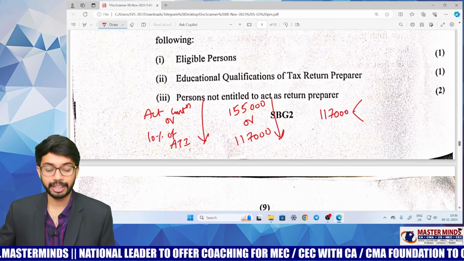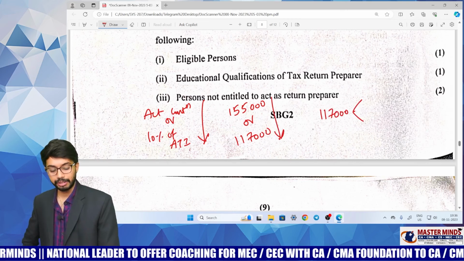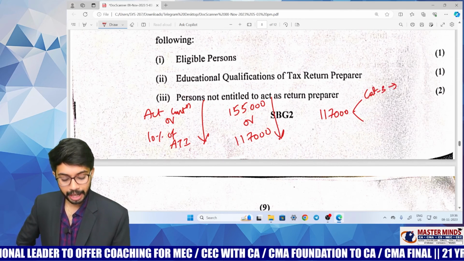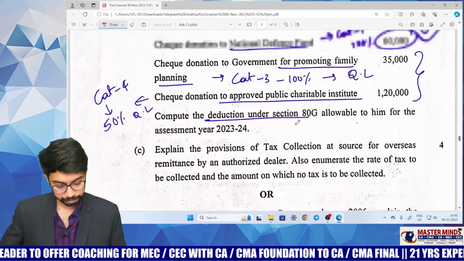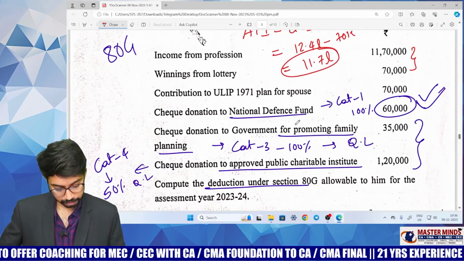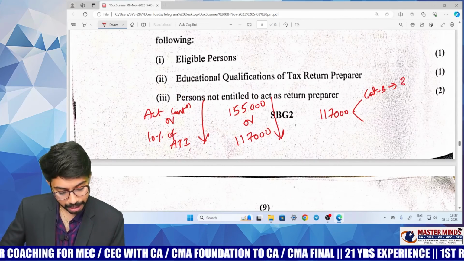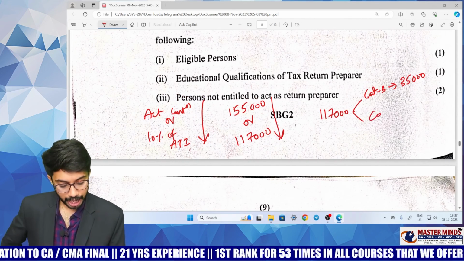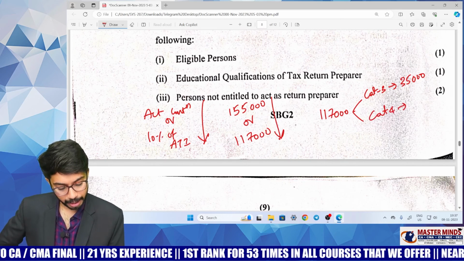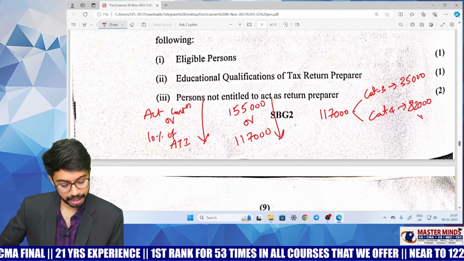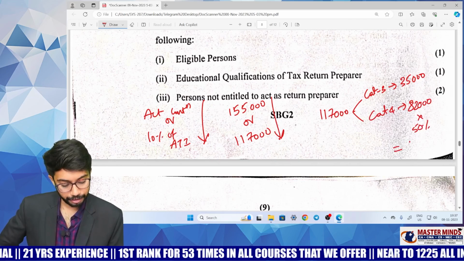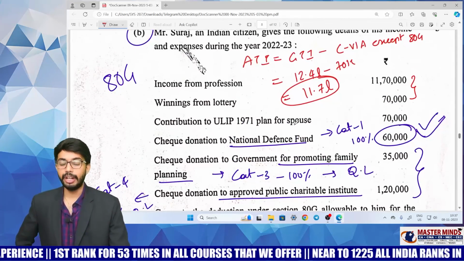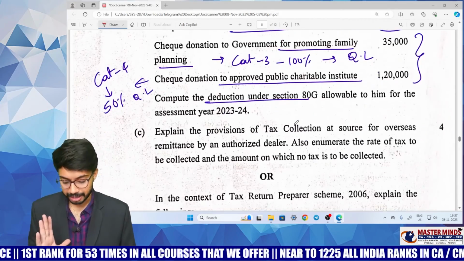Out of 1,17,000, first priority should be given to category 3 and balance amount should be adjusted for category 4. So total 35,000 can be claimed under category 3. Balance amount for category 4 is 82,000, but total 82,000 you cannot claim as deduction because of the 50% limit. That means 41,000 is only allowed as deduction. Okay. So you can do this if you have done problems on 80G.